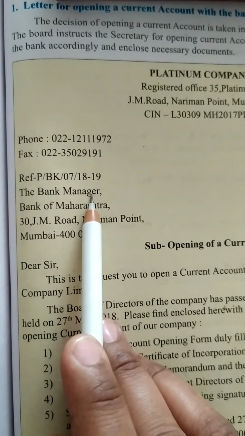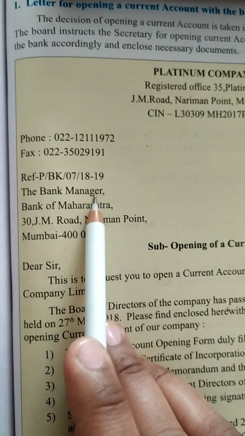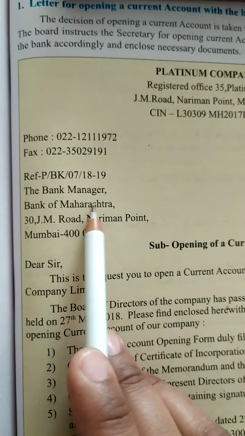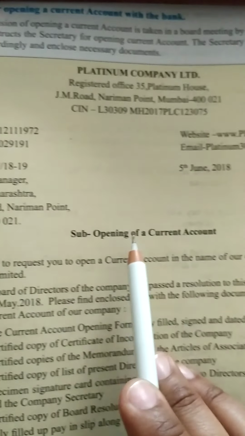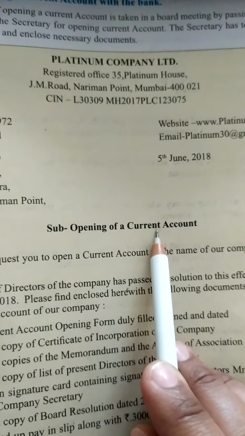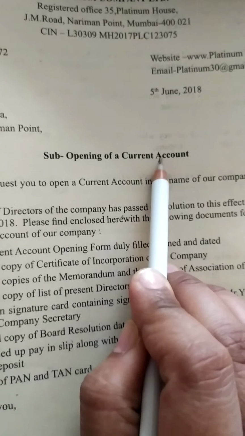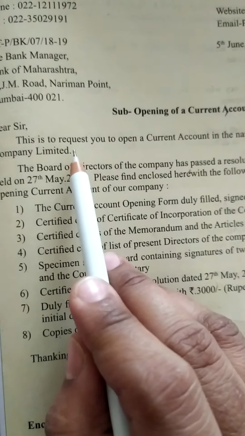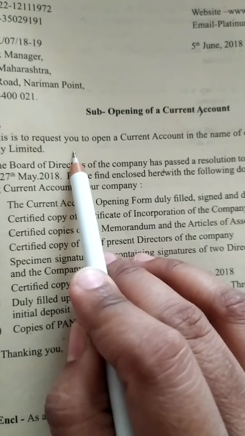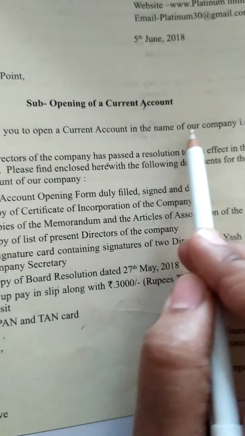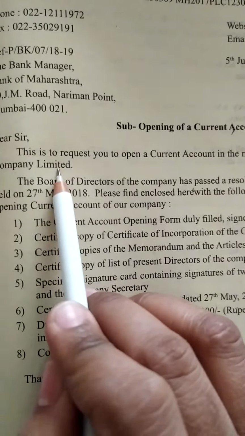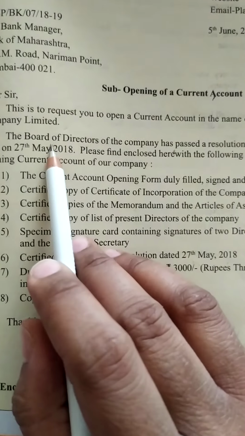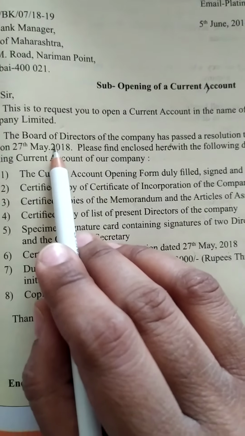Obviously here we are writing a letter to the bank manager, so the bank manager, the name of the bank, the address of the bank, then the subject: the letter is regarding opening of a current account. Then dear students, you can see this is a request to you to open a current account in the name of our company, that is Platinum Company Limited. That means the company wants to open a current account, right?